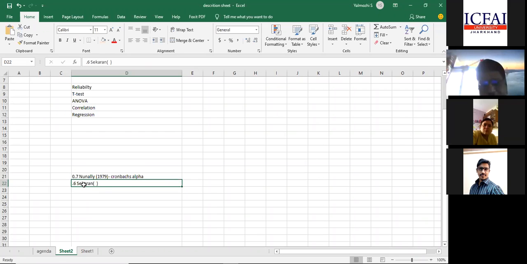I don't recollect the book name immediately, but it is Research Methodology by Uma Sekaran. In that book, this 0.6 has been quoted. You can just type it in Google also: 0.6 as cutoff for Cronbach alpha reliability by Uma Sekaran. You will find references which support your point in the worst case scenario. But mostly, try to go with 0.7.